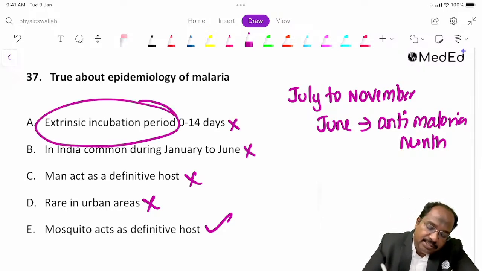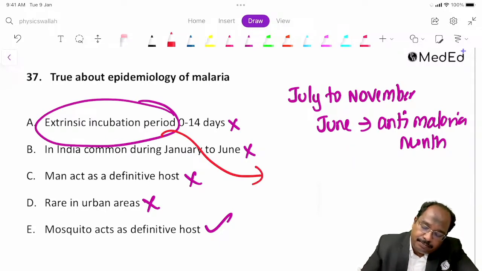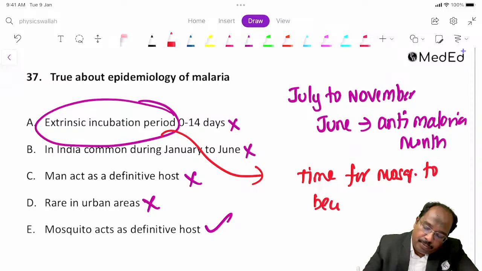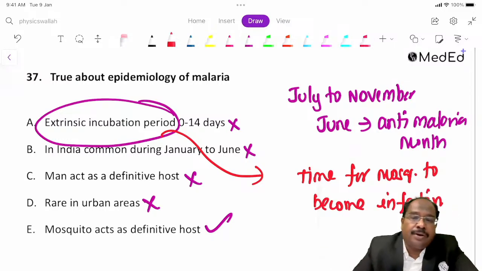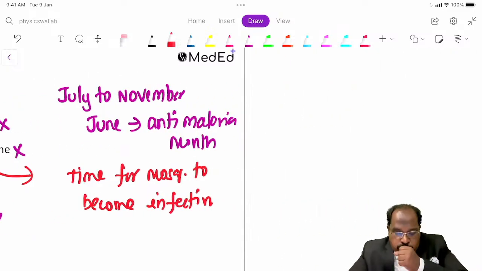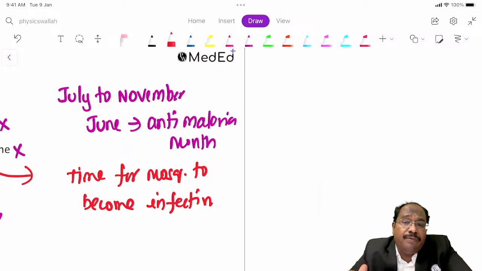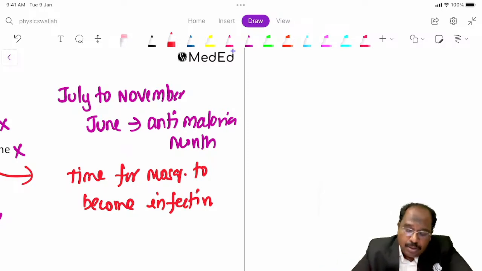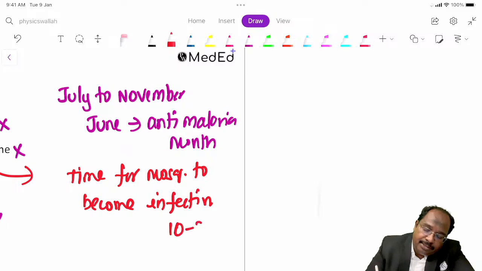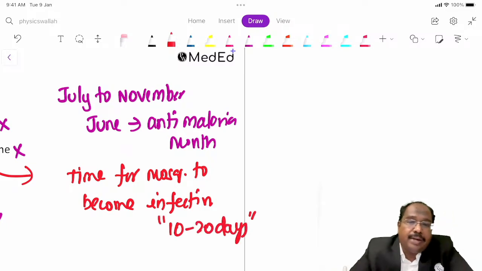What is the extrinsic incubation period? It is the time for the mosquito to become infective. That means today it takes a blood meal with gametocytes. After how many days will it be infective to others? That is the extrinsic incubation period, 10 to 20 days, guys.